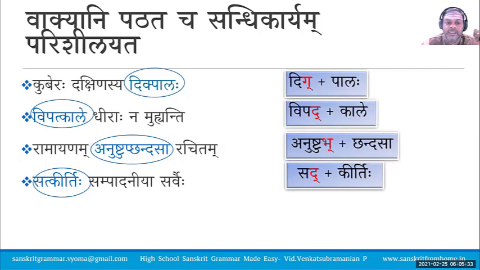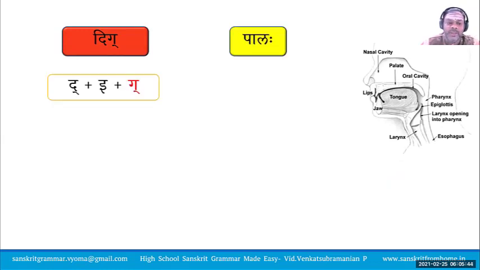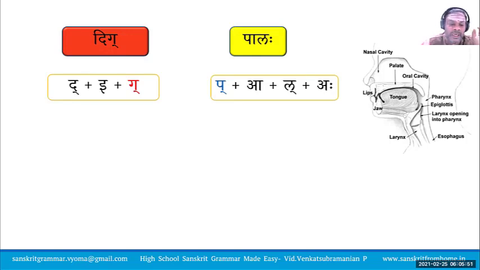Now, what are the conditions of this Sandhi? Let us take a case study. Dig plus Palaha. Dig can be split as D, I, G. Palaha can be split as P, A, L, A, Visarga.